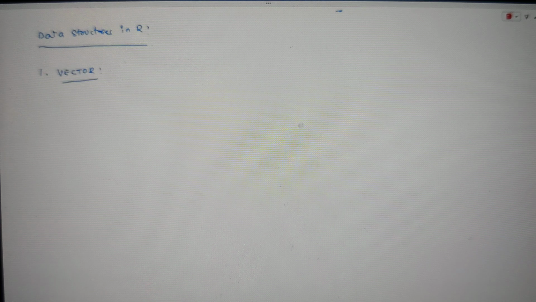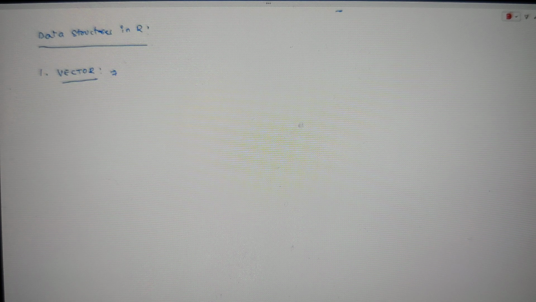Normally, you remember in mathematics and physics, we work with something called vectors, isn't it? We have been working with vector calculations, and in graph theory we used to work with vectors. So it is almost the same thing, guys. What is a vector? Simple, guys. The basic and standard data structure in our language is the vector.